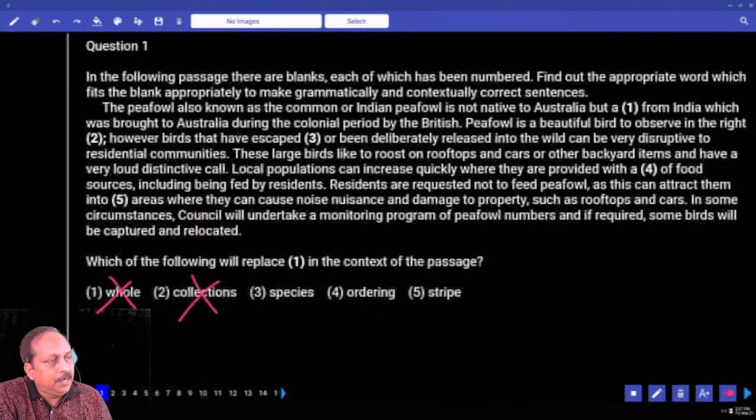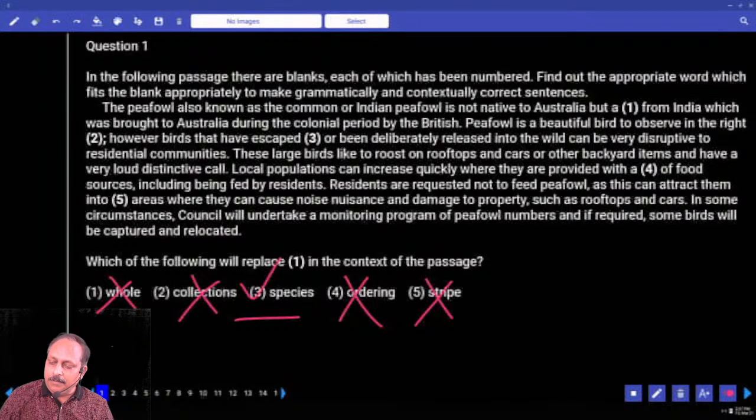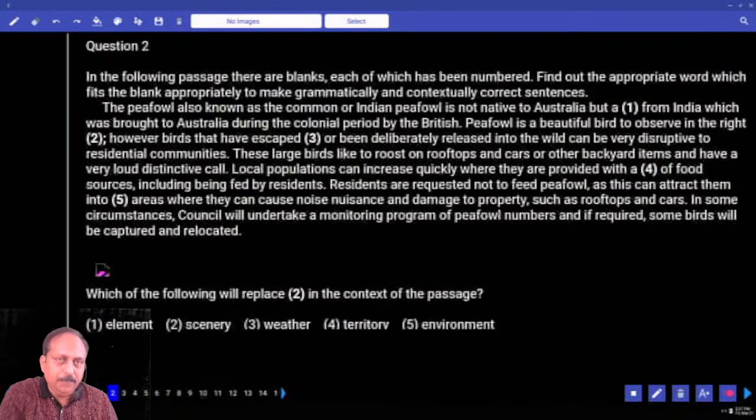We are talking about an animal, then two terms you have to think of. One genus, the other species. Hold the third option. Can you use the word ordering? Irrelevant. Stripe? Not relevant. So what is the answer? Easy to answer or difficult to answer? Before explanation or after explanation? Okay. We'll go to the next one.